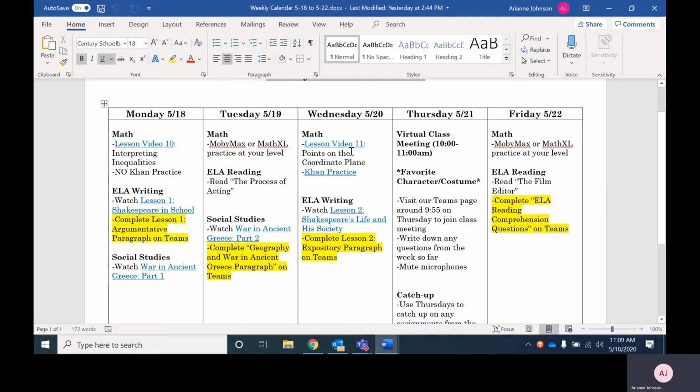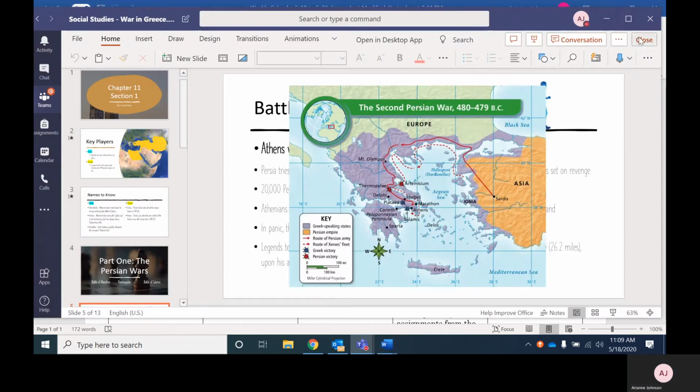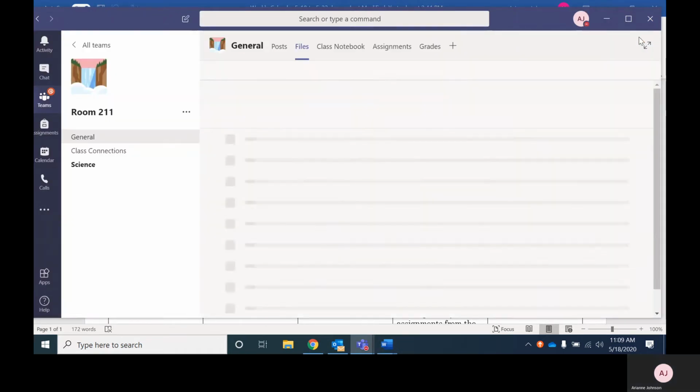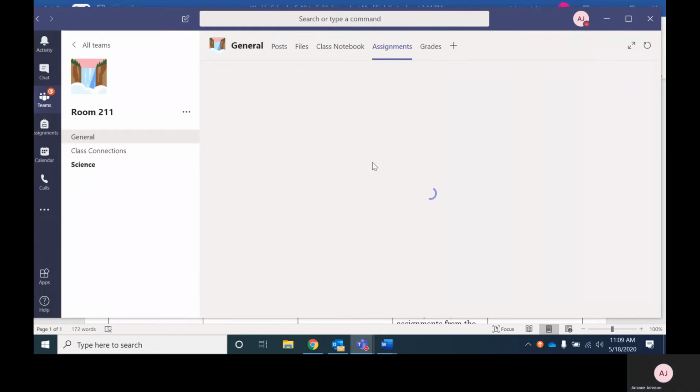On Wednesday, you have a math video to watch, and then you will actually have some practice problems on Khan Academy. And then you'll finish up your writing assignment for this week. So you will watch lesson 2, where you learn about Shakespeare's life. And then this is where you would go into Teams and you would go to the assignments.